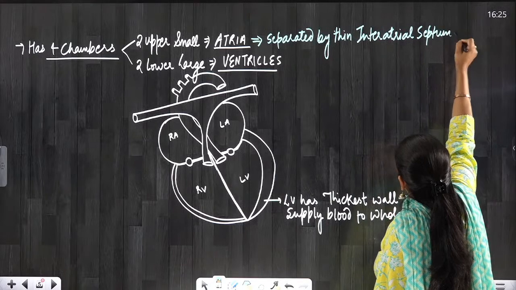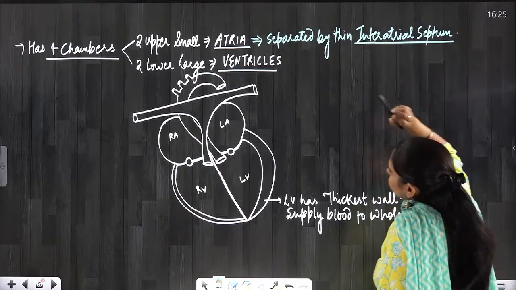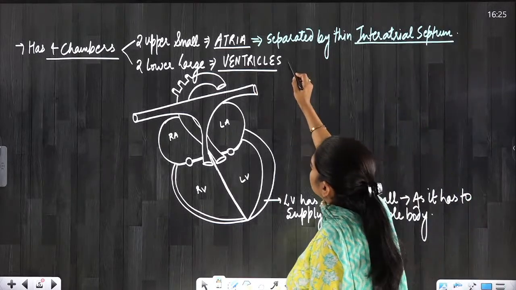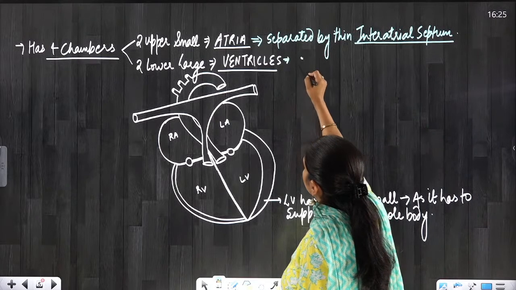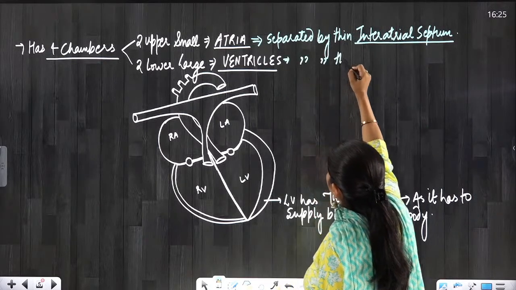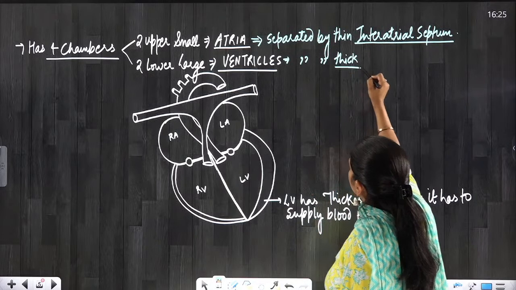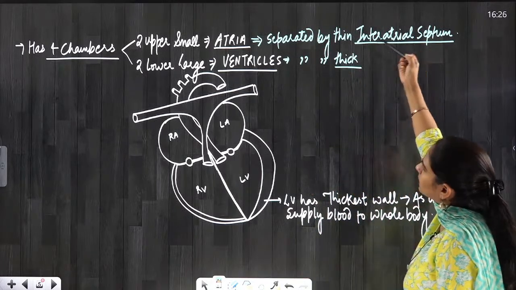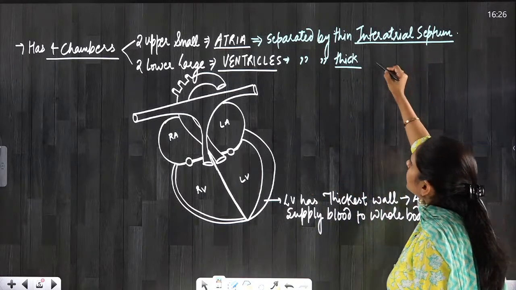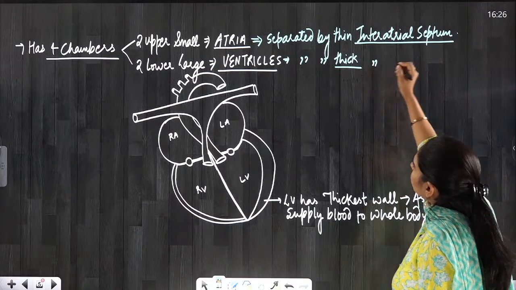If we talk about the ventricles, they are separated by a thick septum. So as compared to the interatrial septum, the interventricular septum is going to be thick.